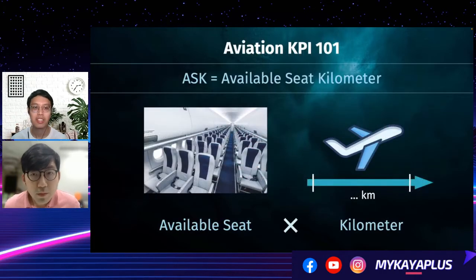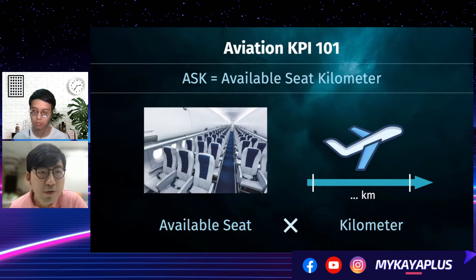What is the first KPI metric that we will always see when we analyze an airline company? If you look into aviation, you may come across a few short forms that you don't know what they mean, so we illustrate it in a simple manner for you to relate to. You will come across a lot of KPIs. One is ASK, which stands for available seat kilometer.